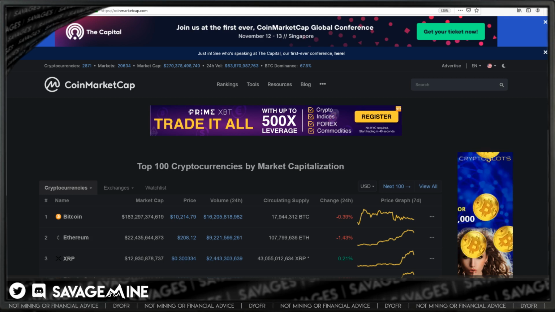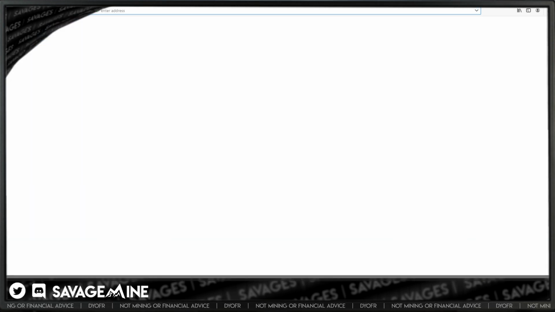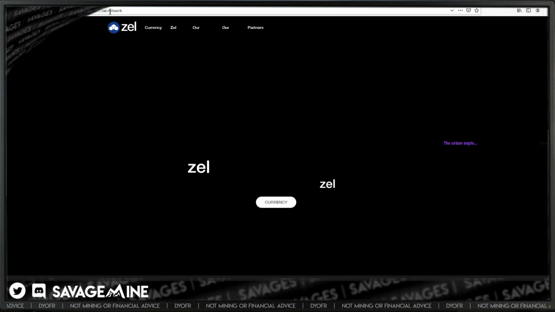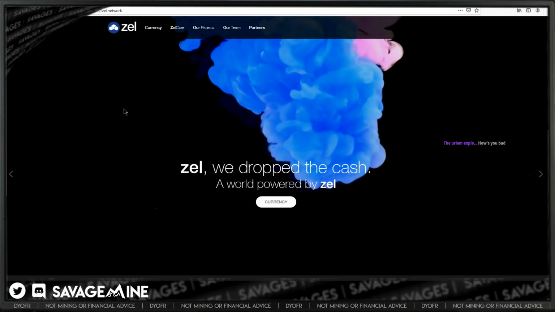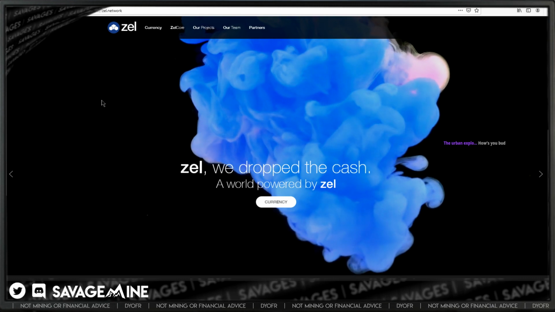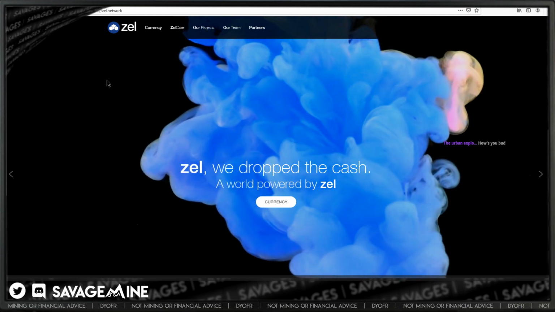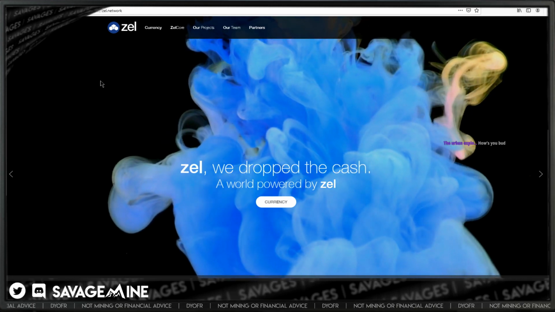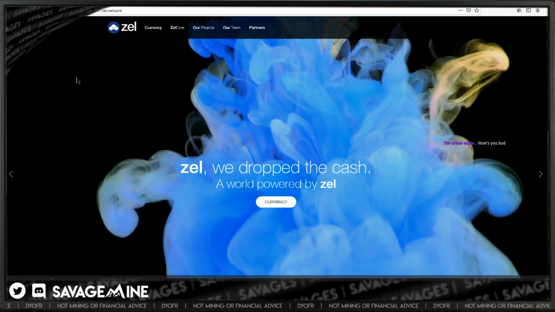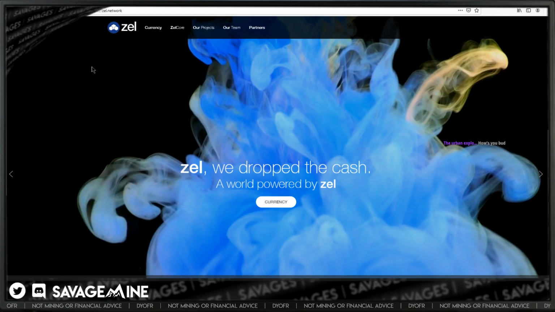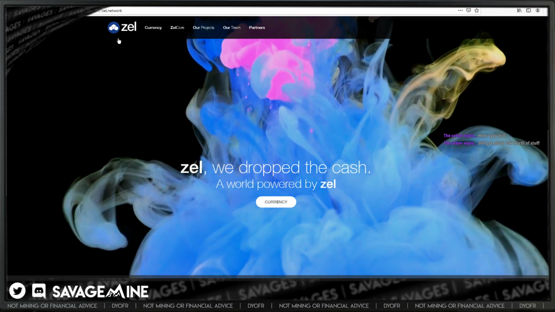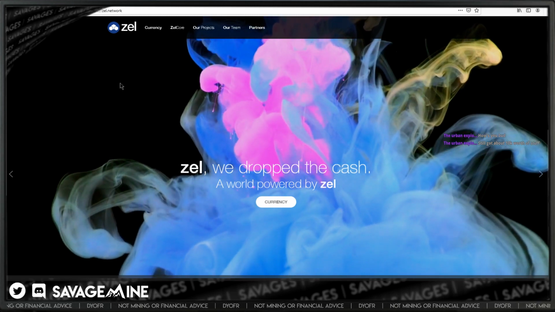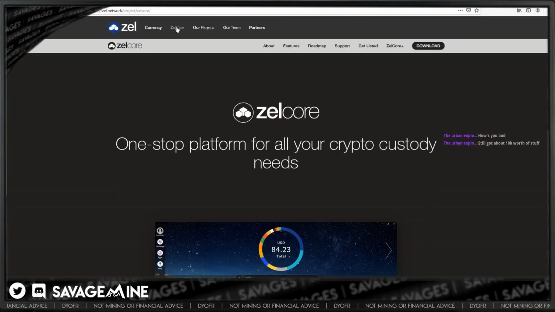So in our case, we've been messing around with Zelle recently, and if you are going to download a wallet or a miner, a lot of times you'll see where they'll provide a hash for the file, and you might be wondering, like, what in the world is this? What am I supposed to do with that, right? How does that help me? Well, first off, let's say that we wanted to get a Zelle wallet, the Zelle multi-asset. It's called Zelle Core. So let's say we want to get the Zelle Core wallet, and we go to download over here,